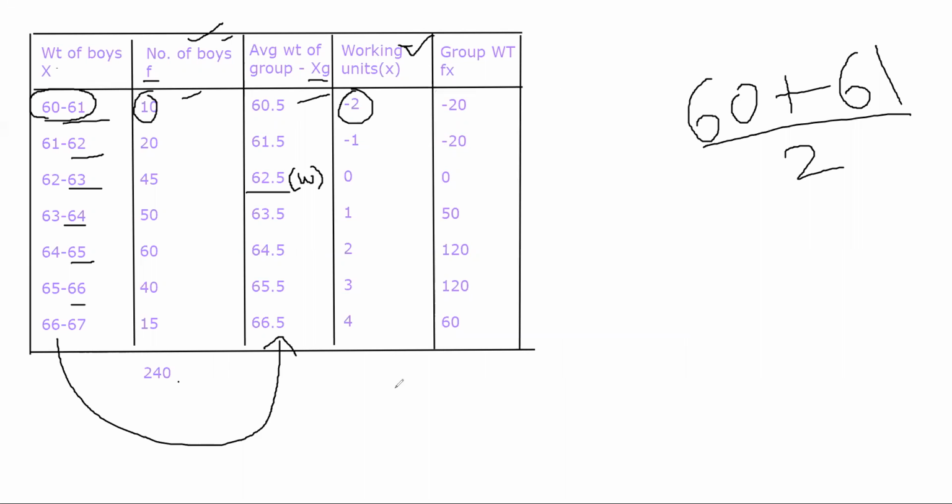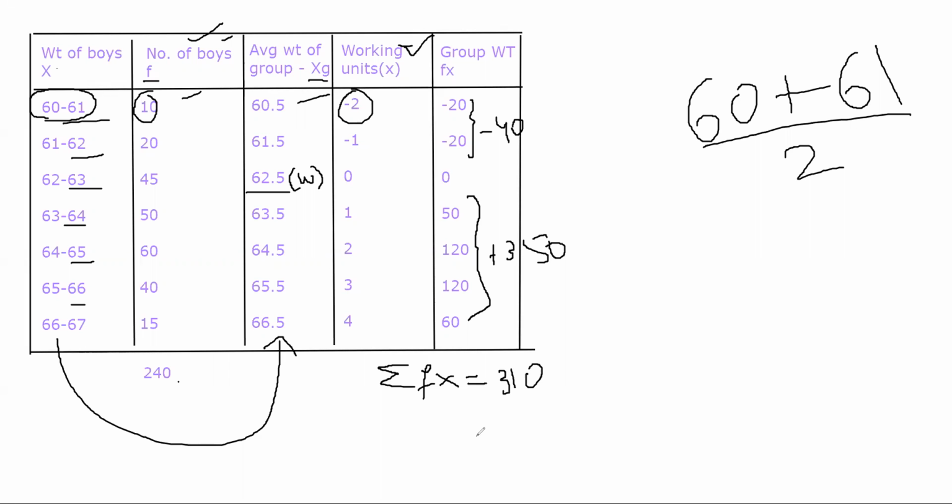Now if I take the summation, summation of f and small x is equal to, please do not confuse this with large x. Summation of f small x: -20 -20 is -40, and 50 plus 120 plus 120 is 290... 240, 240 plus 60 is 300, 300 plus 50 is 350. So that is plus 350. Plus 350 and minus 40 will be plus 310. Next step, I will try to find out the mean of working units.